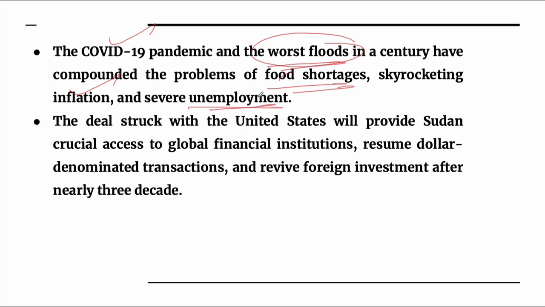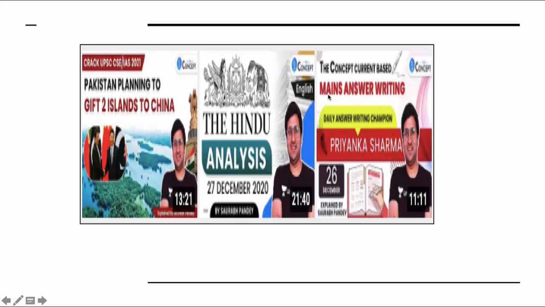So this deal struck with the United States will provide Sudan access to global financial institutions like World Bank, IMF. Sudan can take a loan from these financial institutions, and again this will help to attract investment and can help Sudan to tackle all these problems, for example food shortage or inflation or unemployment, or to tackle the COVID-19 pandemic.